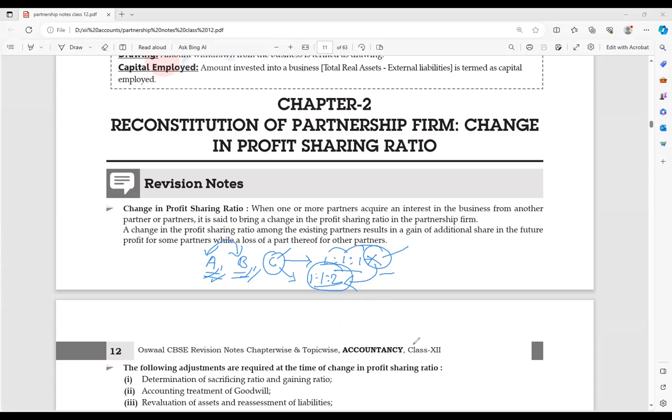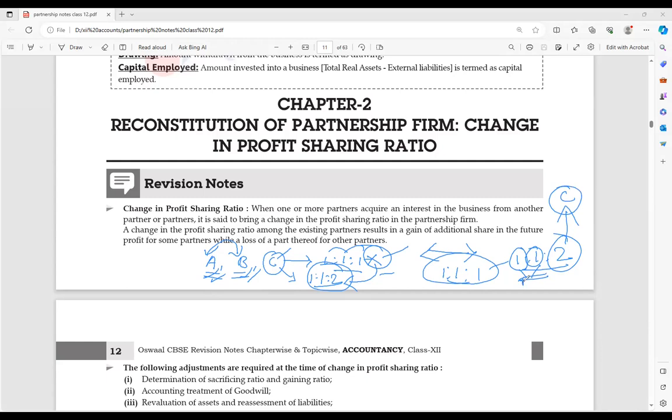Now, if the profit sharing ratio changes, think about it. From the beginning up to date the ratio was 1:1:1. Now the ratio is going to change, for example to 1:1:2. In that condition, A and B are going to sacrifice, and C is going to gain.